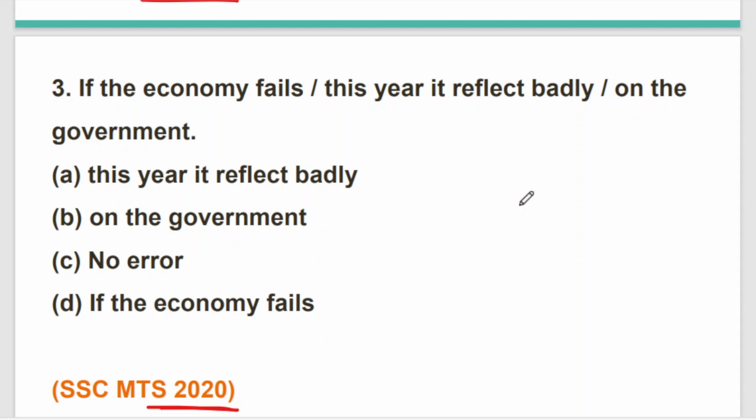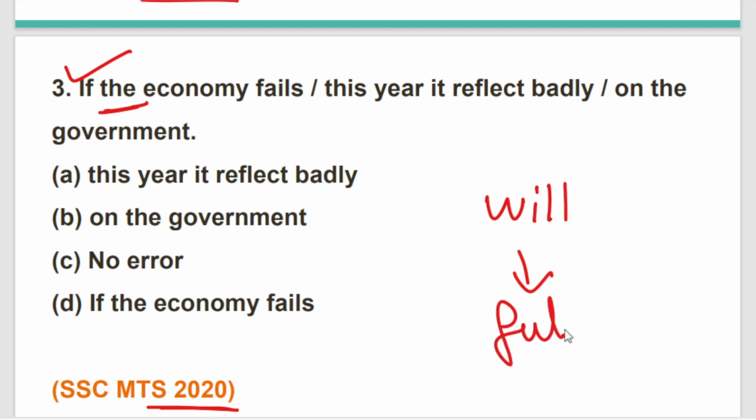All right, let's see. If the economy fails, something is made specific here. If something fails, it has not failed yet because we have used the word if. It has not yet failed, it is going to fail, or it might not. But if it fails, what will happen? That means we are talking about the future. It will happen. Will is something that is going to happen in future. So when we are using if, it's a hypothetical situation: if this happens, this will happen.